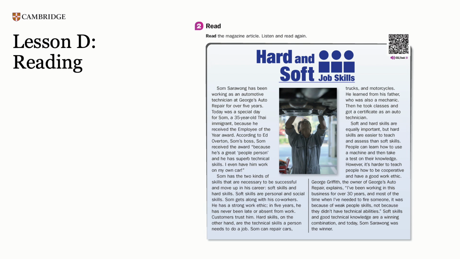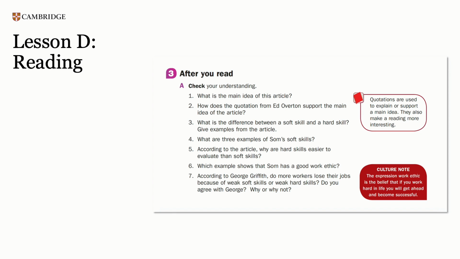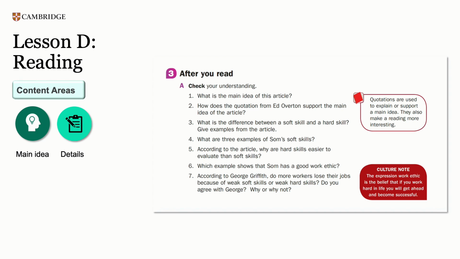Lesson D, Activities 2, 3, and 4. Exercise 2 features an article similar to the ones that appear on STEPS. The comprehension questions in Exercise 3 follow the CASAS content areas, asking about the main idea of the text, locating and comparing details, and then inferring and drawing conclusions based on what they've read. This is what students will see on STEPS.